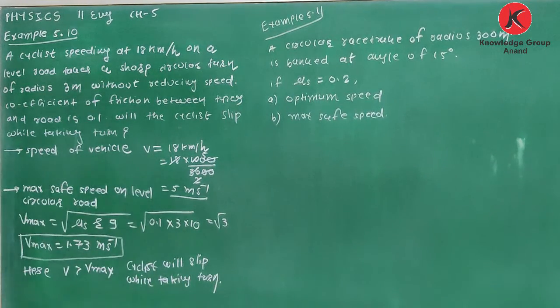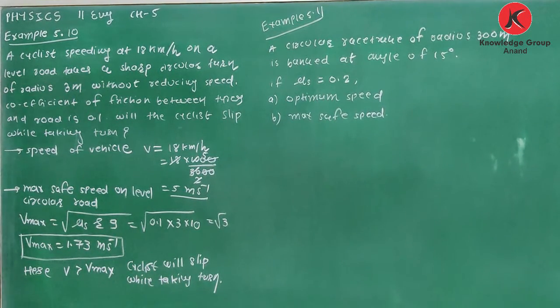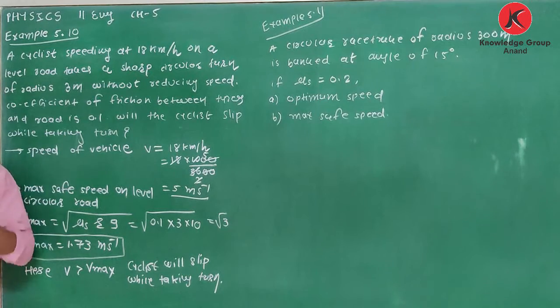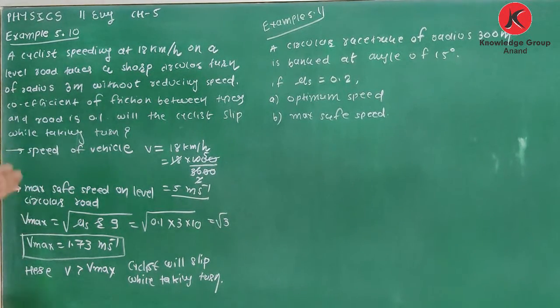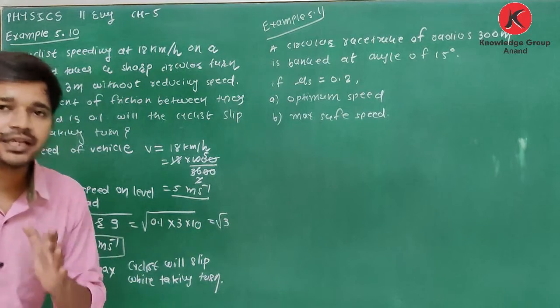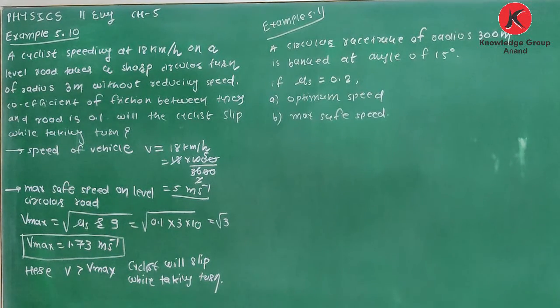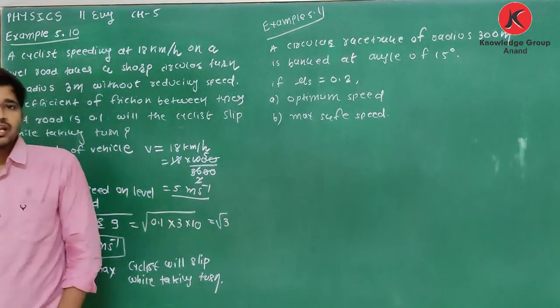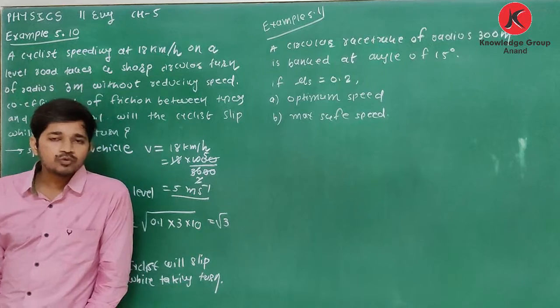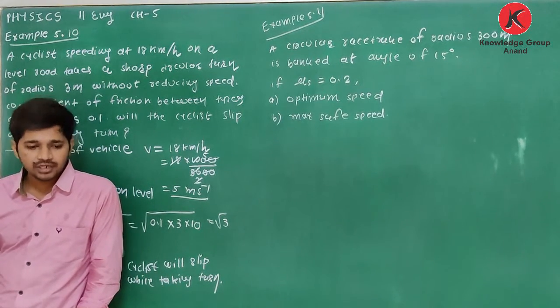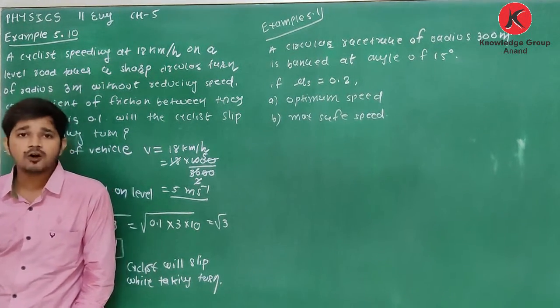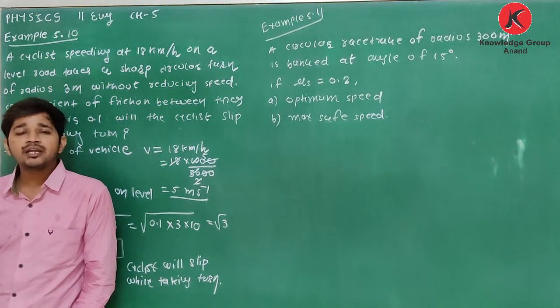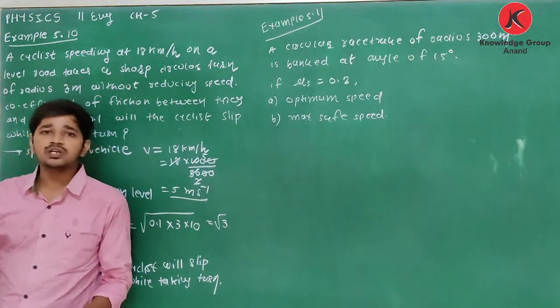And to avoid slipping, if you are asked what the cyclist has to do, he has to decrease his speed. Whenever you are moving on a circular path, you have to decrease your speed. Or another option, you have to bend the vehicle with respect to vertical.